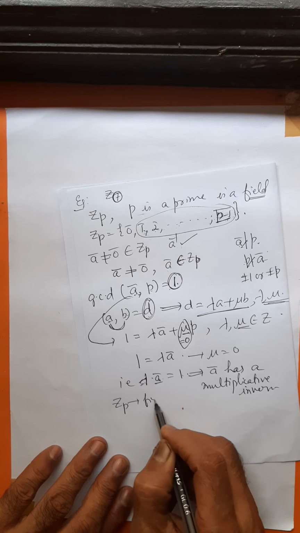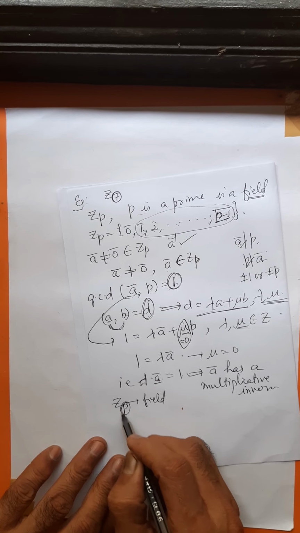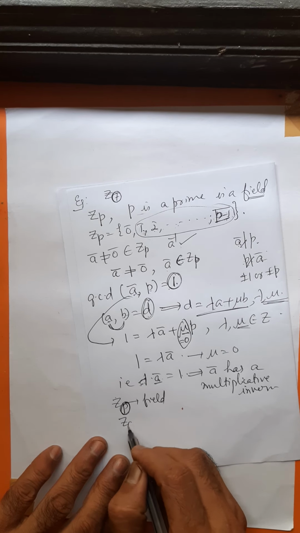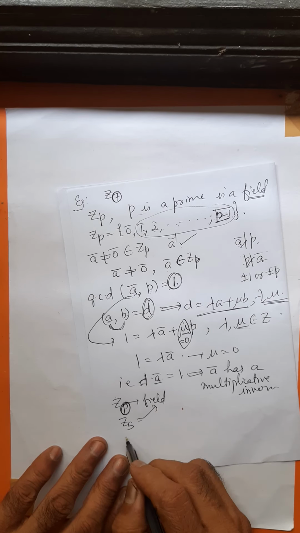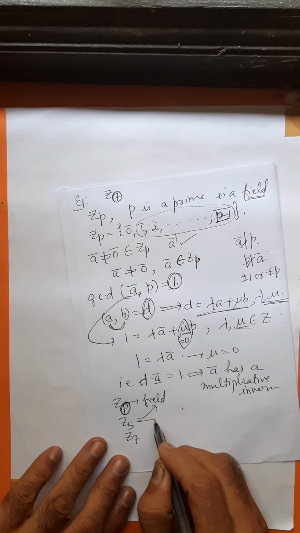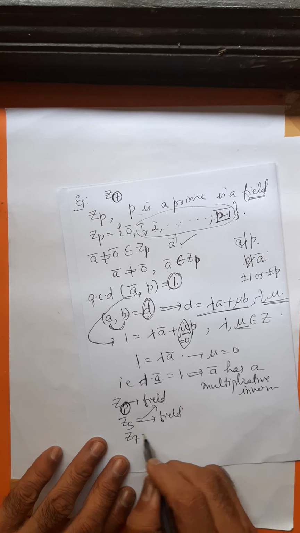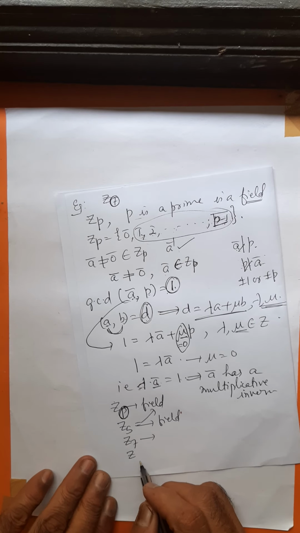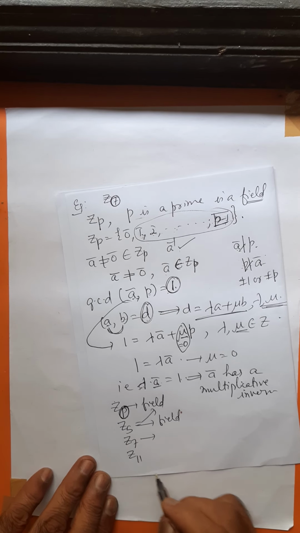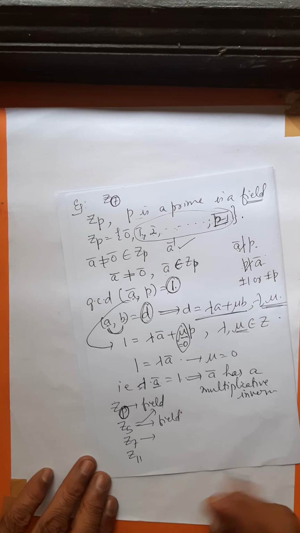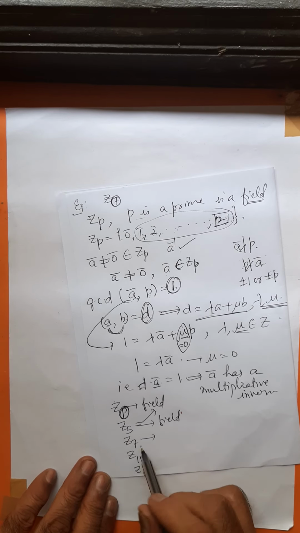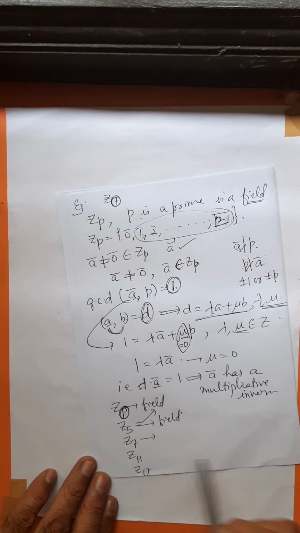Whenever the suffix is a prime number, ZP is a field. Z5 is a field. Z7, 7 is a prime, it's a field. Or think of any larger prime, Z11, Z13, Z17, Z79. These are all fields because the suffix is a prime number.